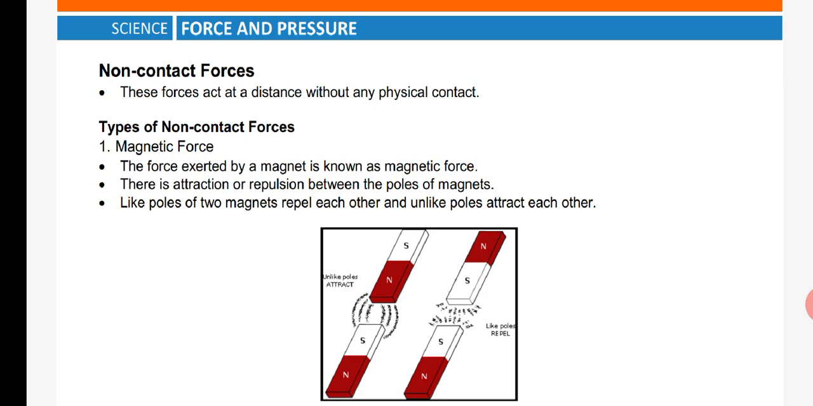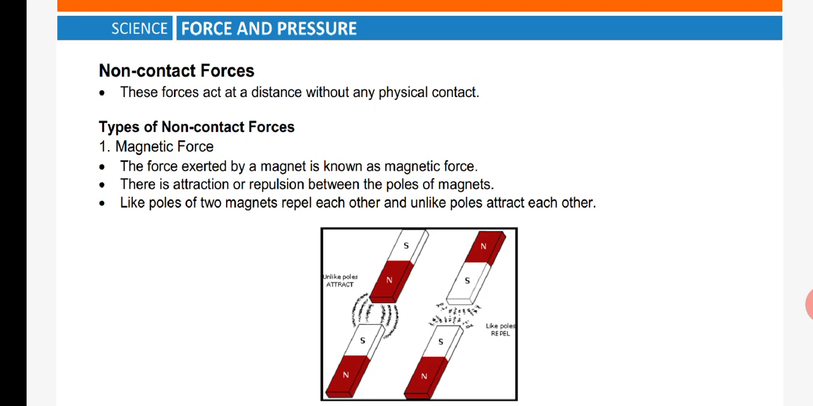Let's see how. Of the types of non-contact force, the first one is magnetic force. You have seen a magnet and tried to play with it, so let's see how it works. The force exerted by a magnet is known as magnetic force. There is an attraction or repulsion between the poles of a magnet. When you bring the north pole of one magnet near the north pole of another, they repel without any contact. This kind of force we call magnetic force.